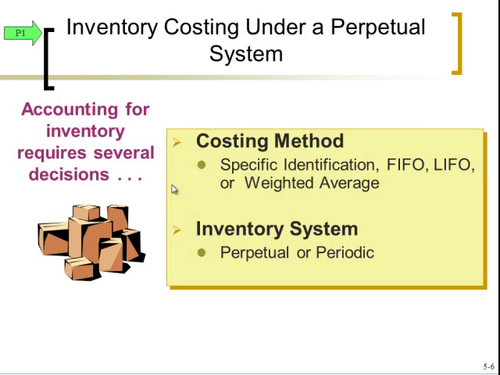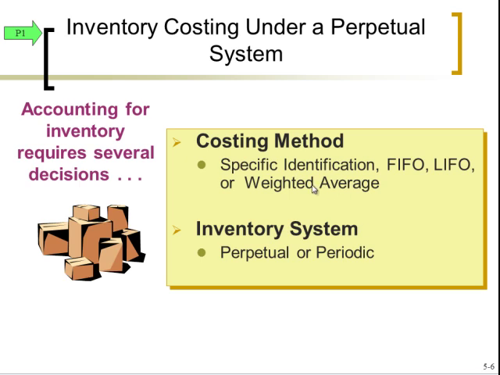So now we're going to focus in on the perpetual system for now. And what we're going to say is we have two different types of inventory systems, perpetual or periodic. Perpetual, again, means it's updated all throughout the year. Periodic means that we keep track of purchases, but we don't put them into the inventory account until the end of the year. We reconcile everything to inventory at the end of the year. Throughout the year, we don't know what our inventory account really is. We don't have a good count. The only way we know is by taking that physical inventory and then adjusting for everything.